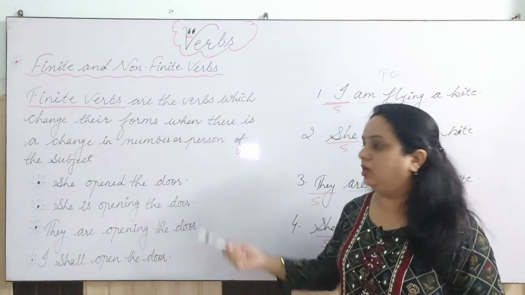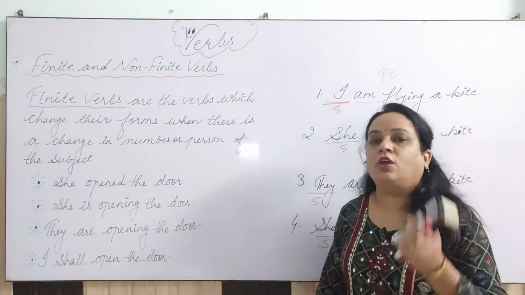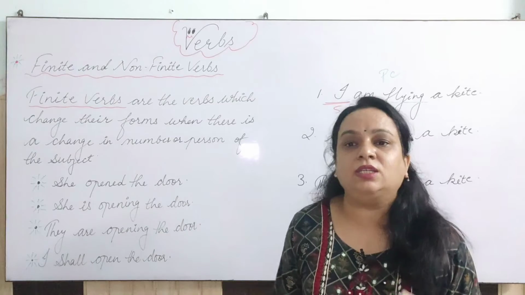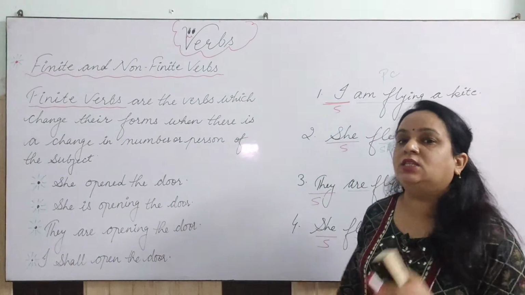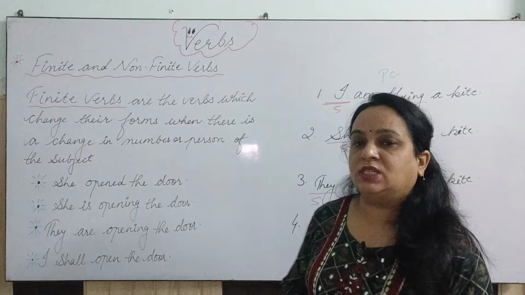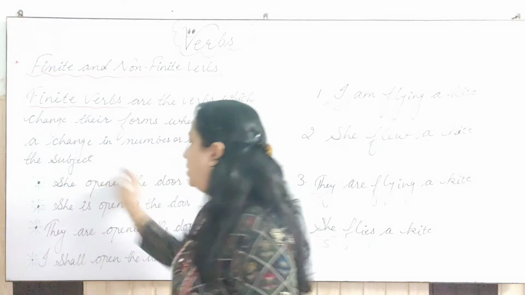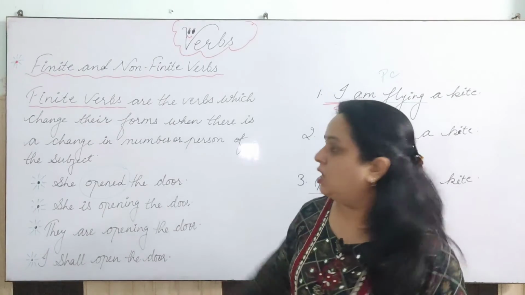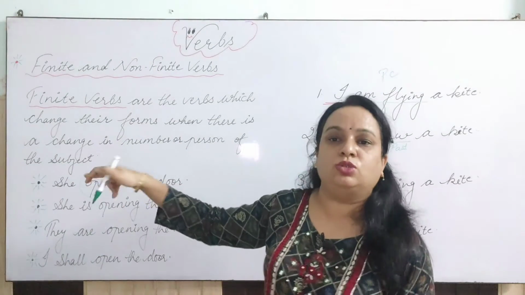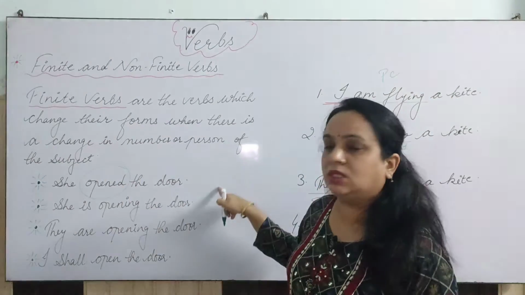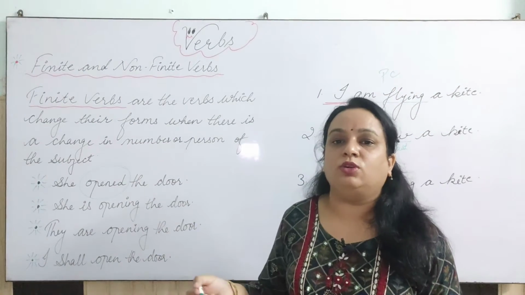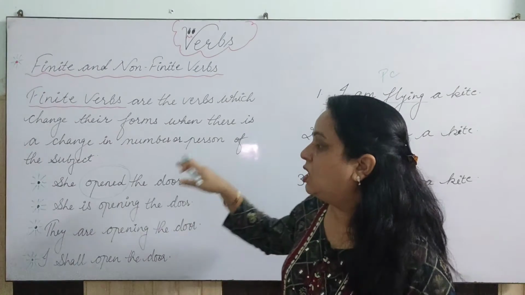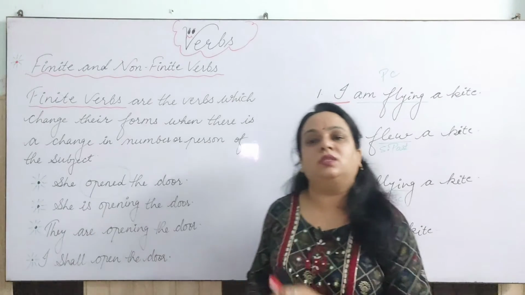Some examples I have written here: she opened the door. Now you will tell me, what is the subject? The subject is she. What is opened? That is the verb. What is the door? That is the object, right? So we have noticed here the verb is opened. Now we have to see whether this opened is finite or non-finite. Right now this sentence is in simple past, but if I want to transform it into simple present, it becomes: she opens the door.